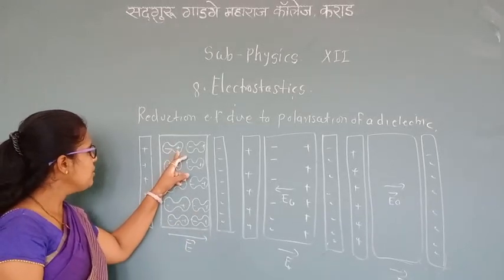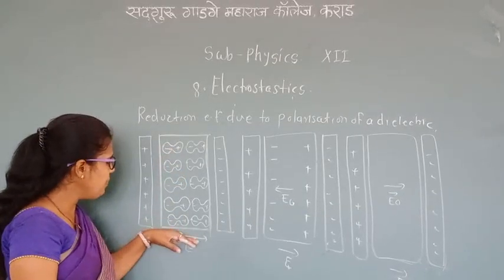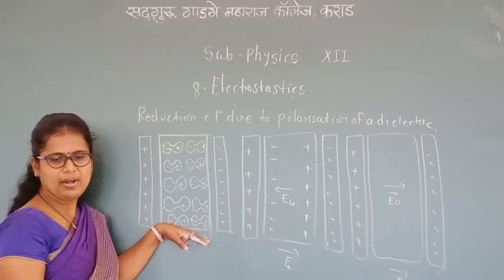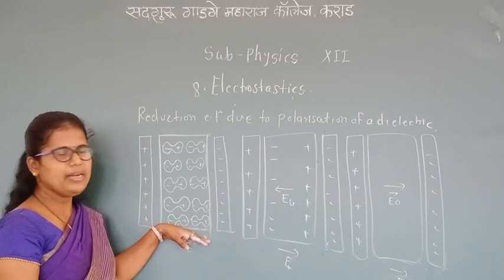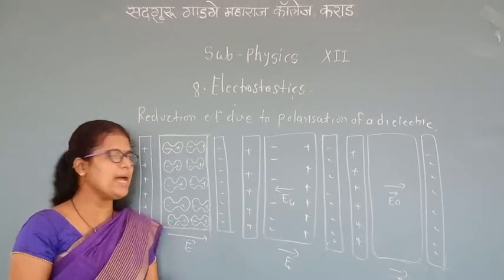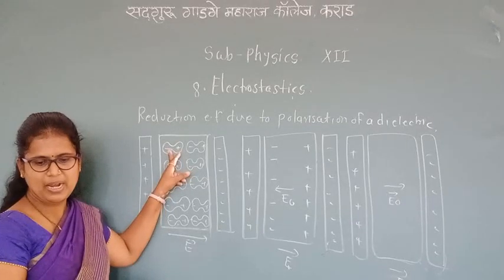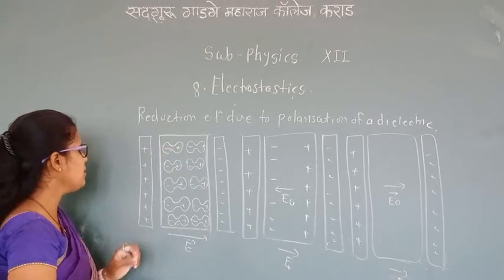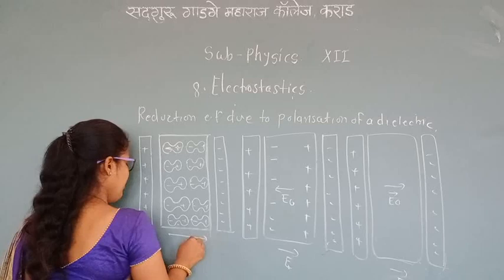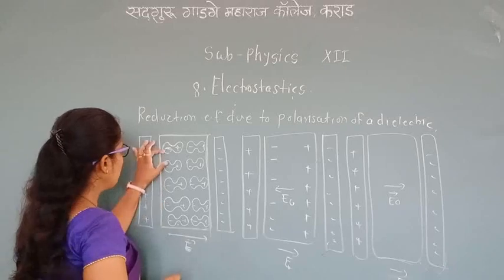Here is positive and negative charge, the separation of positive and negative charges. When the external field is acting on this dielectric slab, since the charges are not free to move, these positive and negative charges result in alignment of dipoles. There is separation of the charges because of applying the external field. This non-polar dielectric molecule gets the separation of the charges.